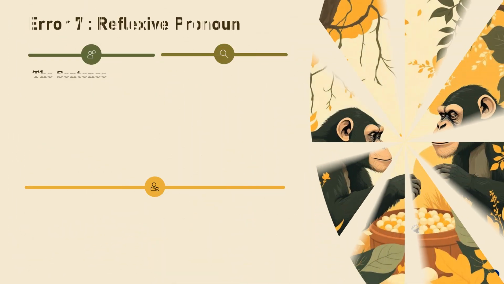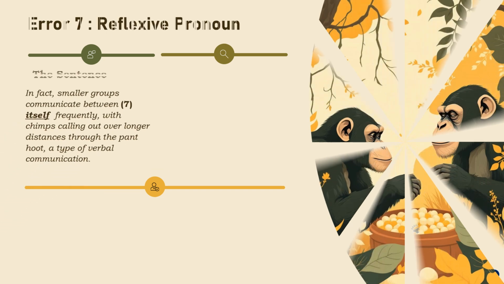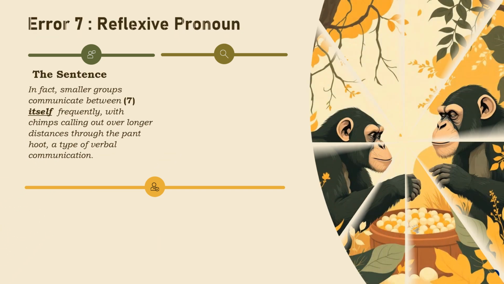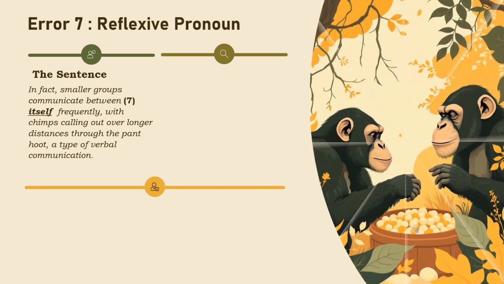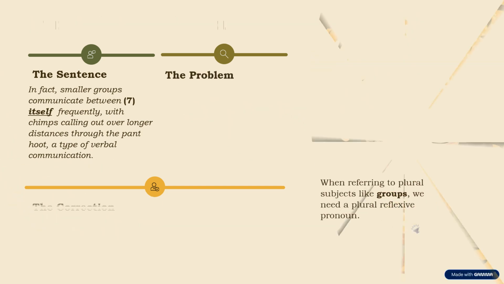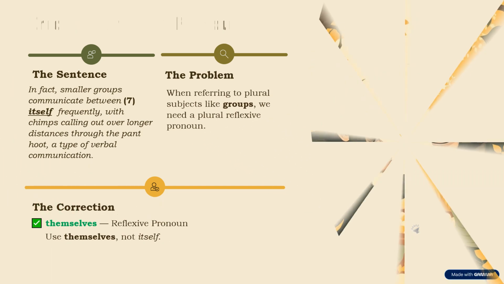Next, look at error 7. In fact, smaller groups communicate between itself frequently, with chimps calling out over longer distances through the pant hoot, a type of verbal communication. When referring to plural subjects like groups, we use the reflexive pronoun themselves, not itself.